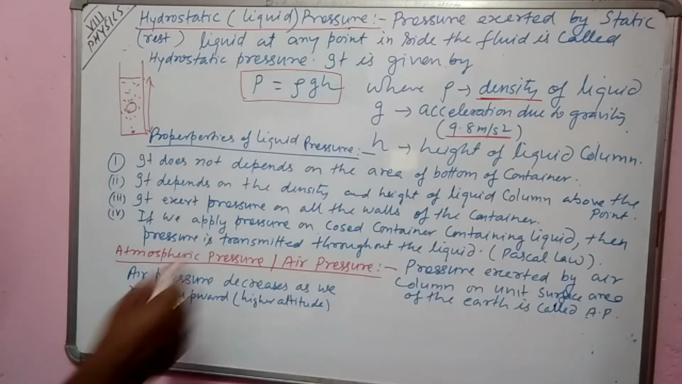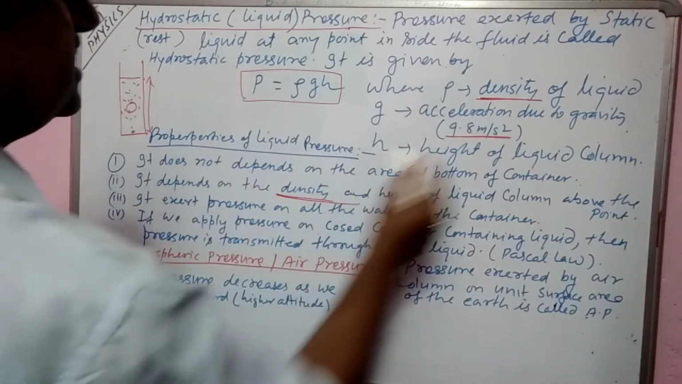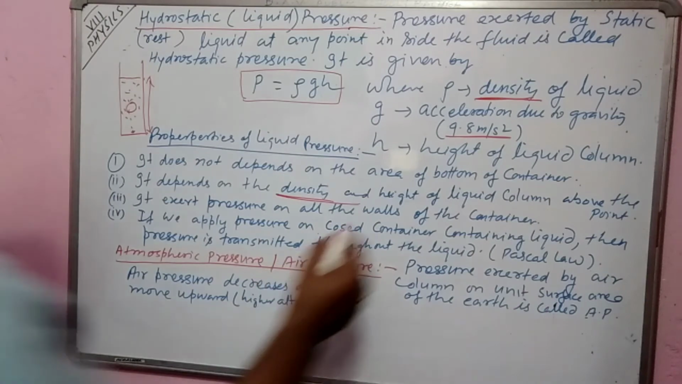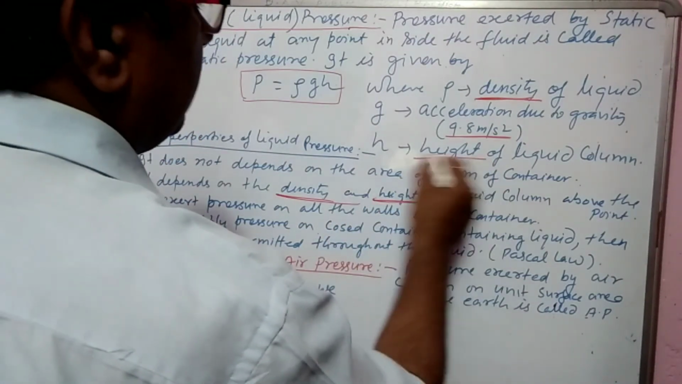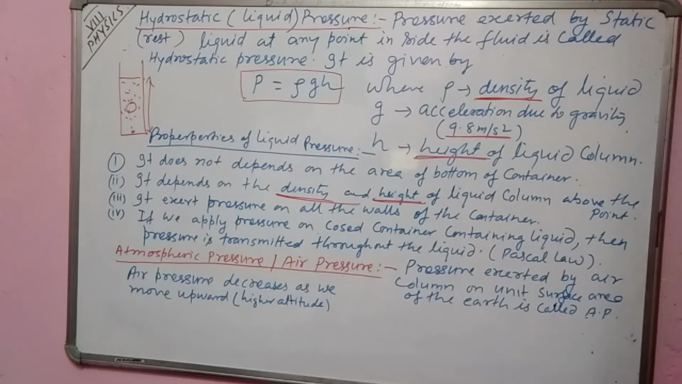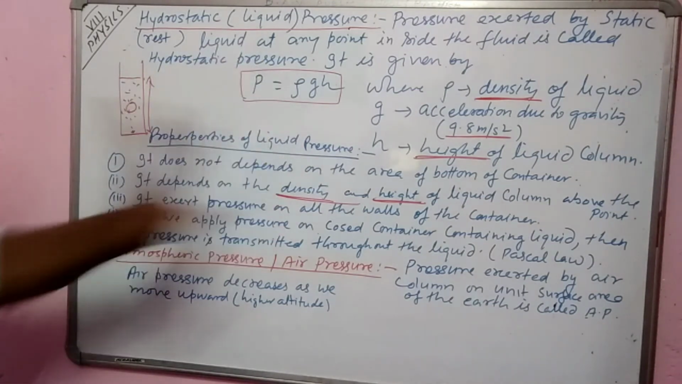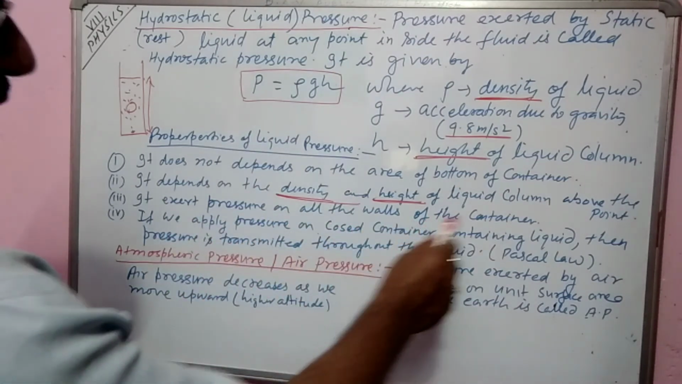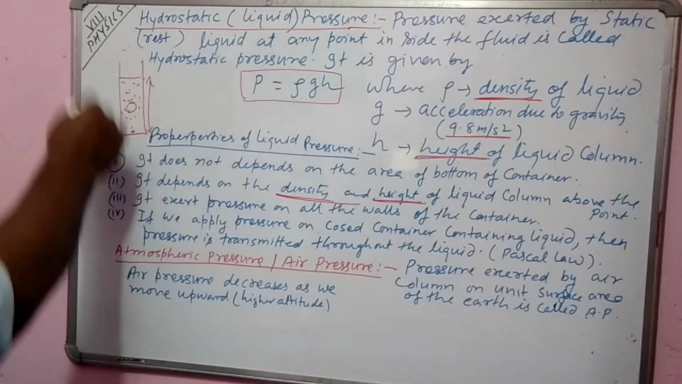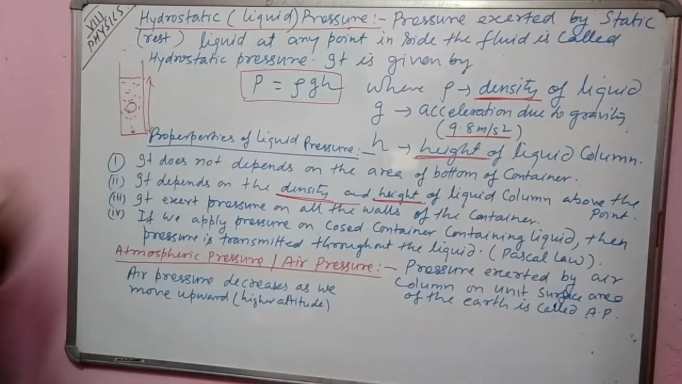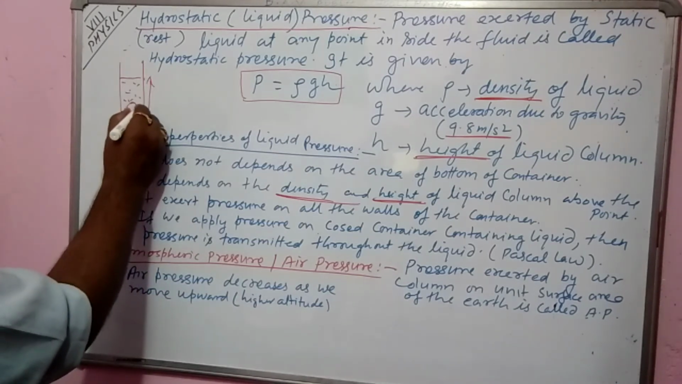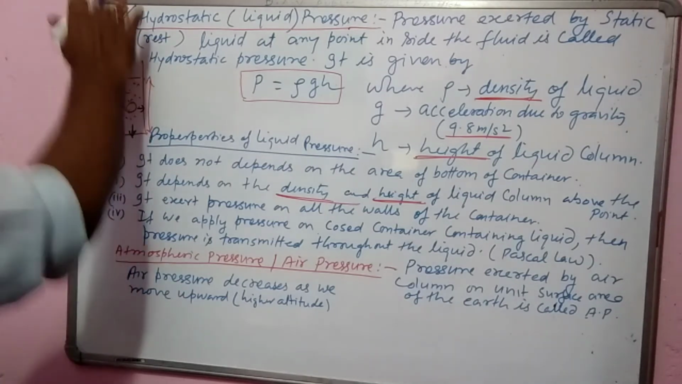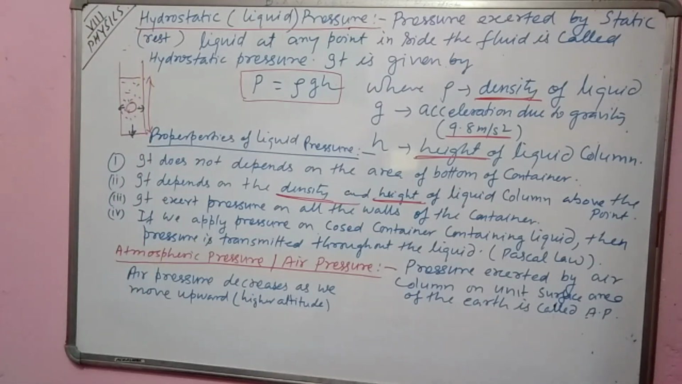It depends on the density, here, and height, here. So here it is the height of the liquid column. It is taken from this formula only, and it exerts pressure on all the walls of the container. If it is contained in this glass, the liquid is exerting pressure on all the walls: on the bottom, on this side, this side. Here this side is free. So it exerts pressure on all the walls of the container.